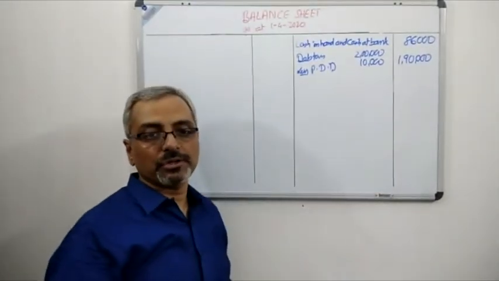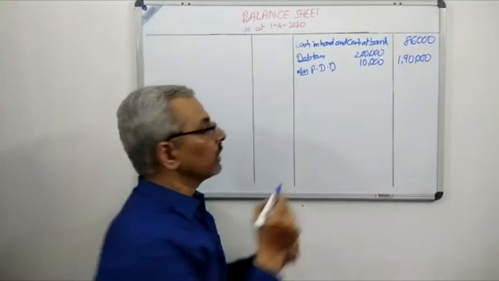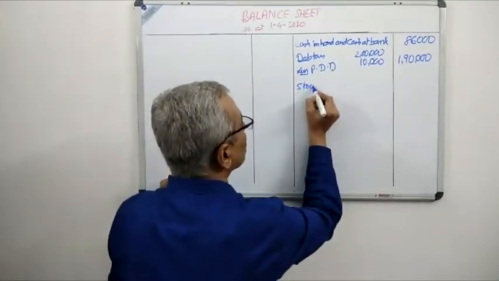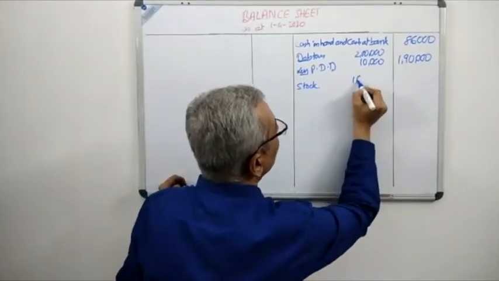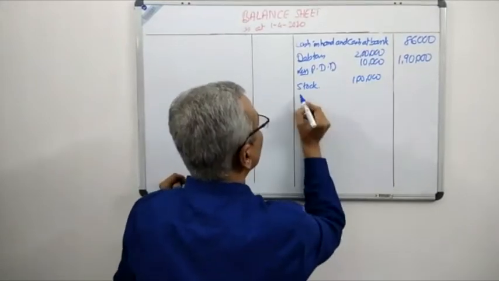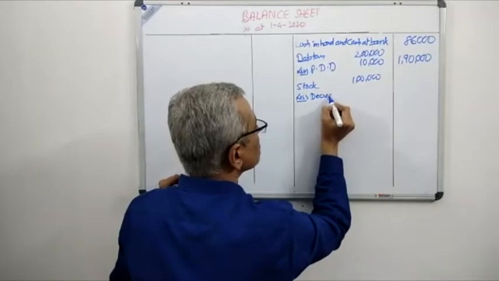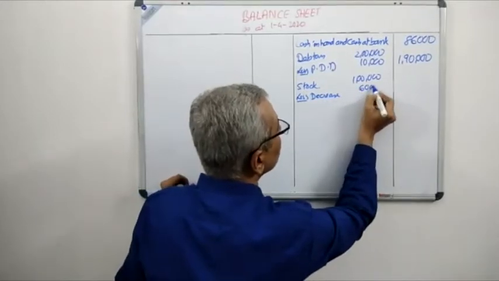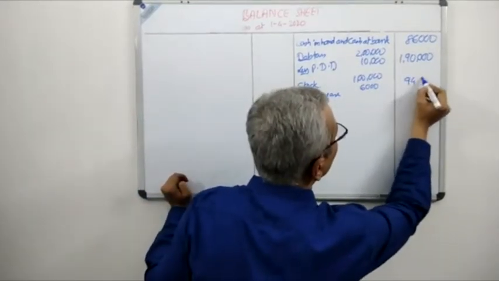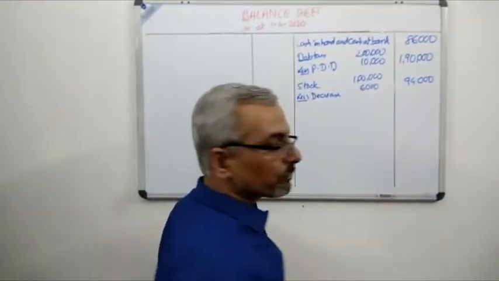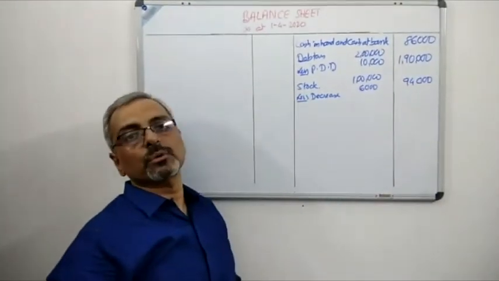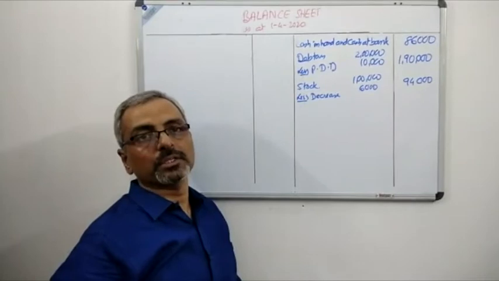Third entry which is given in the question is stock. Stock, the value is 1 lakh, and there was a reduction of 6,000, less decrease 6,000, 94,000 outer column. Never write depreciation for stock. Always use the word decrease or increase in case of stock.